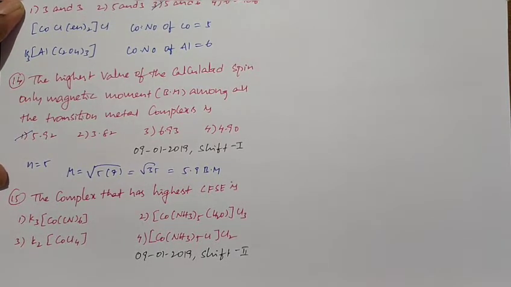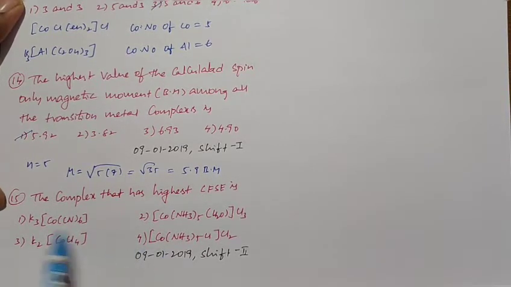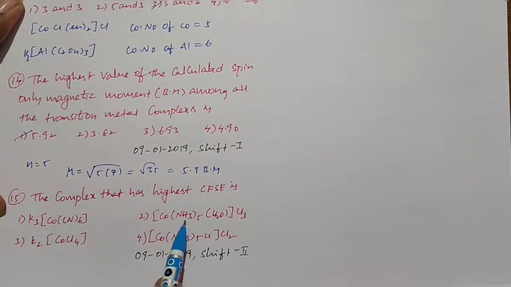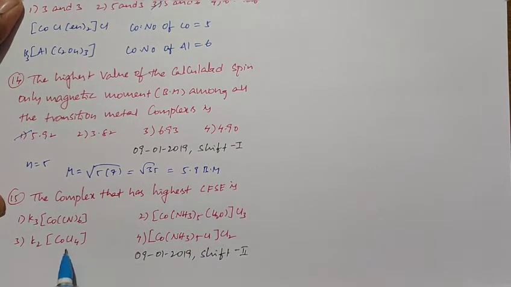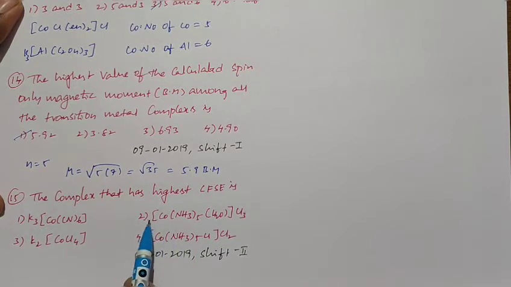So which complex compound can have a strong ligand that can give the highest crystal field splitting energy? In the four options, the first compound has a cyanide ion as a ligand. In the second, ammonia and water. In the third, chlorine. In the fourth, ammonia and chlorine. When you compare them, the third one has the least crystal field splitting energy. After that, in 2 and 4, the fourth one has the next least after the second, and the first one has the highest crystal field splitting energy.